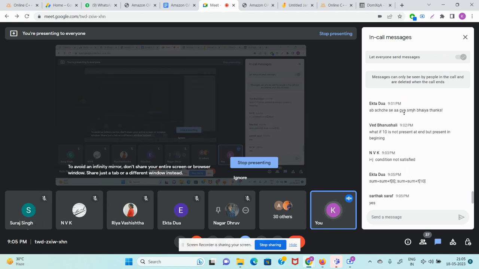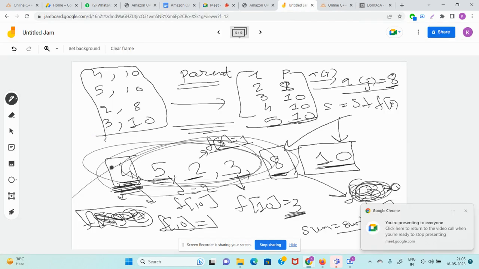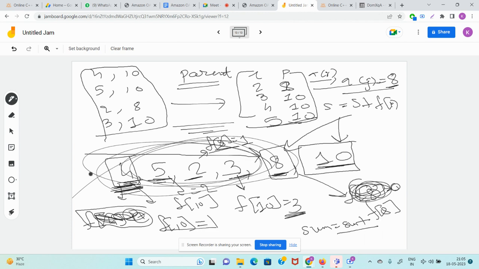It doesn't matter, Ved. We will be updating the values as we are going, like this. Also Ved, if the 8 and 10 is in the start, there is no valid pair. Okay, please remember this.